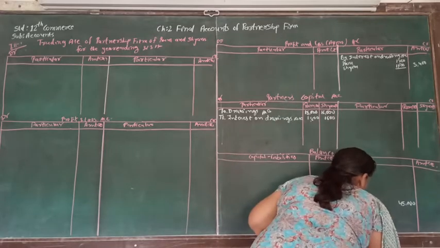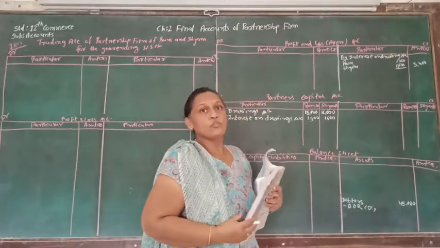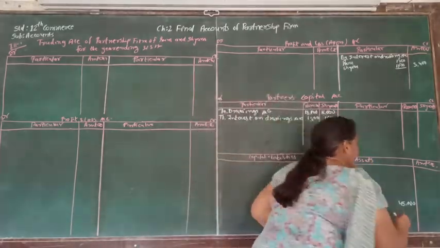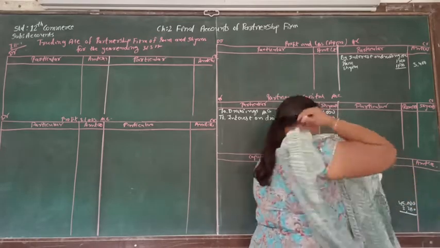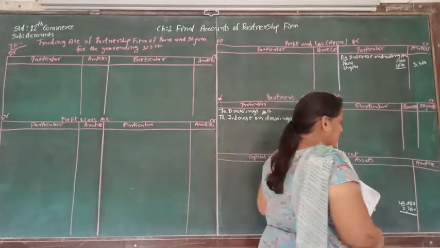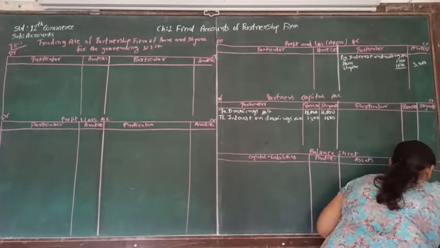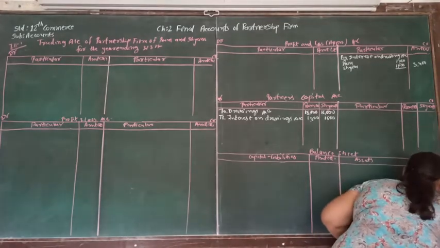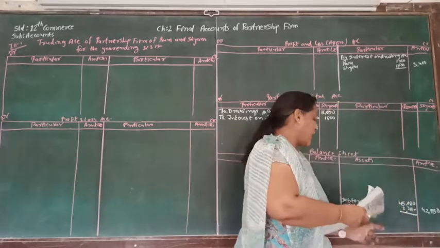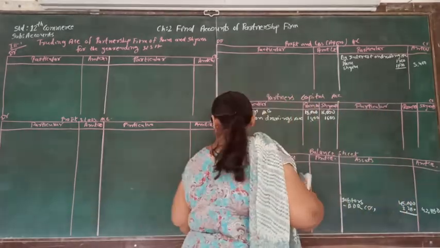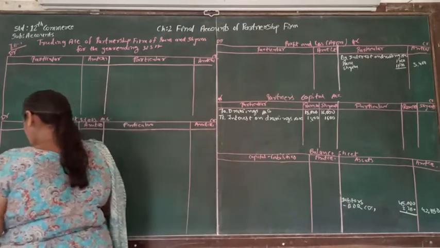So 5% of 45,000 will be 2,250, and the amount will be written in the outer column. So that amount will be 42,750, and the other effect of bad debt reserve will be in the profit and loss account.